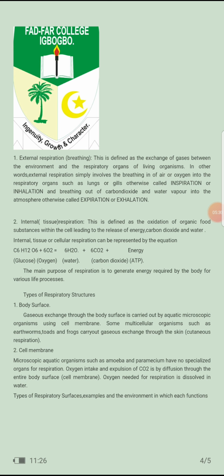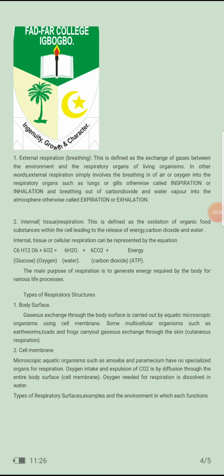Types of respiratory structures. 1. Body surfaces. Some organisms make use of their body surfaces. Gaseous exchange through the body surface is carried out by aquatic microorganisms using the cell membrane. Some multicellular organisms such as earthworm, toads, and frogs carry out gaseous exchange through the skin, which is called cutaneous respiration.